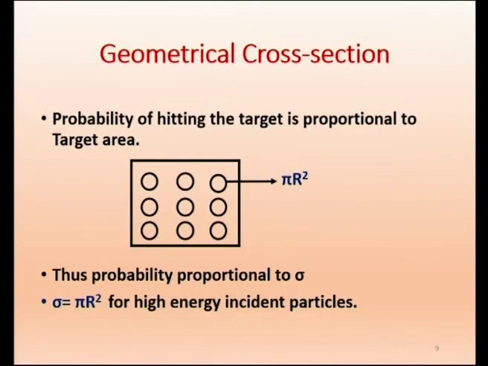If it is low energy, as it enters it may get scattered, so the probability will be different. When the incident energy is high, then the particle will be within the radius. So we get sigma equal to pi r squared for high energy incident particles, because we have already stated that for direct reactions with high incident energy, we get a forward peak. So most of the particles will be in the forward direction. Suppose you have a metal disc of radius r and you throw light, and then it gets dispersed.